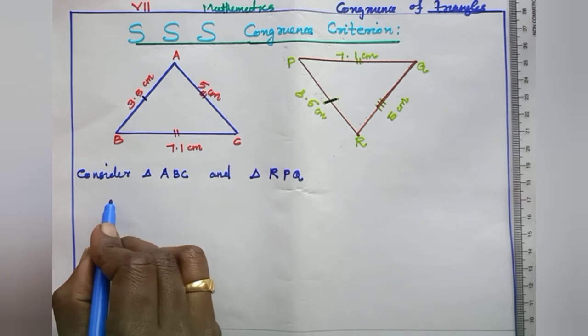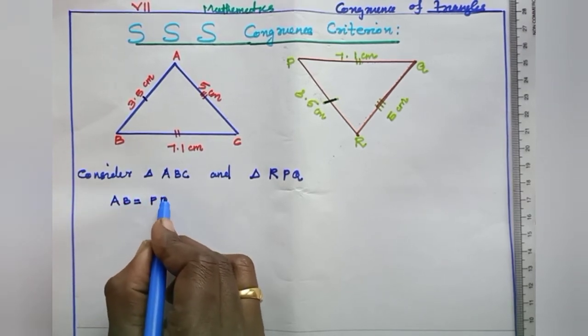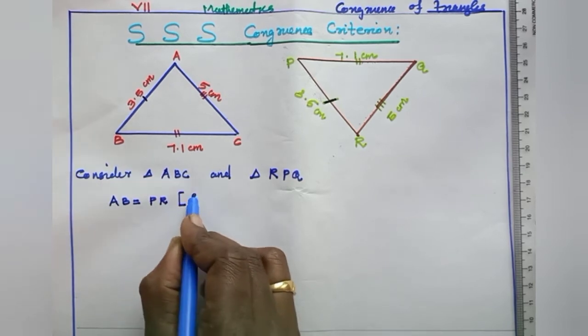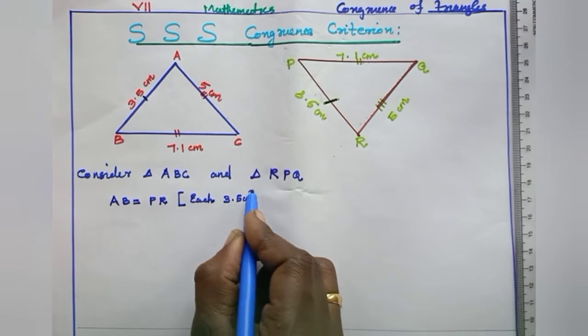So we can write AB equal to PR, reason: each 3.5 centimeter, given.